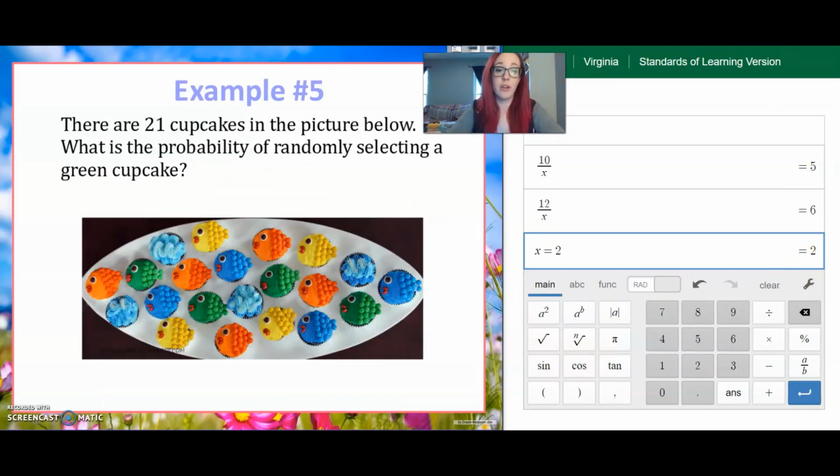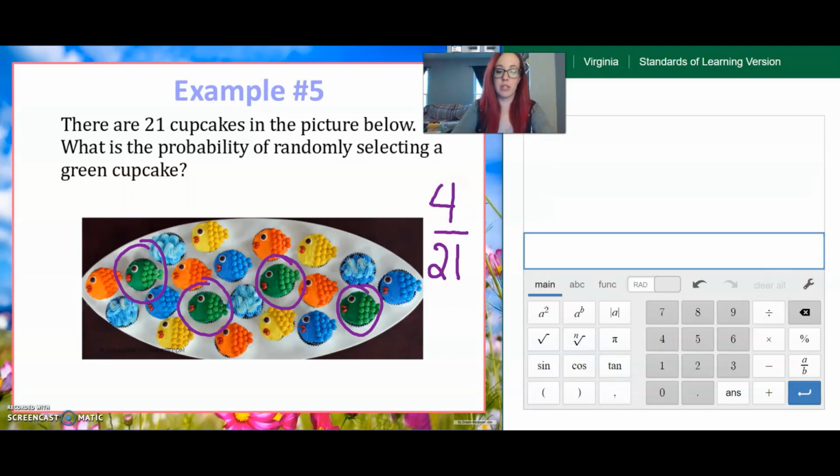Okay? All right, so we're going to skip a couple examples and we're just going to go to this cupcake one, and this will be the last one that we do. So it says there are 21 cupcakes in the picture below. Awesome. That means I don't have to count. What is the probability of randomly selecting a green cupcake? So I am starting with 21 as my denominator. And then I have to look for how many green ones there are. So there's 1, 2, 3, 4 green cupcakes. So my fraction looks like that.